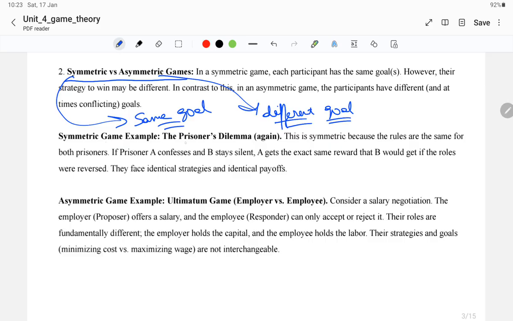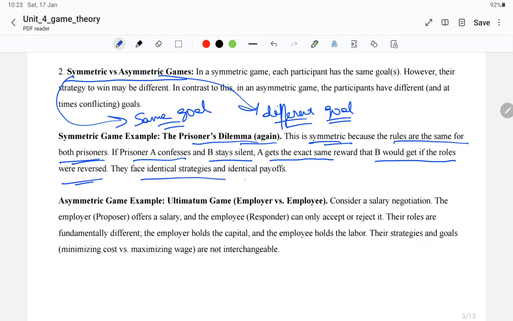A symmetric game example is, again, the prisoner's dilemma. We call it symmetric because the rules are the same for both prisoners. If prisoner A confesses and B stays silent, A gets the exact same reward that B would get if the roles were reversed. If B confesses and A stays silent, B gets the same reward.